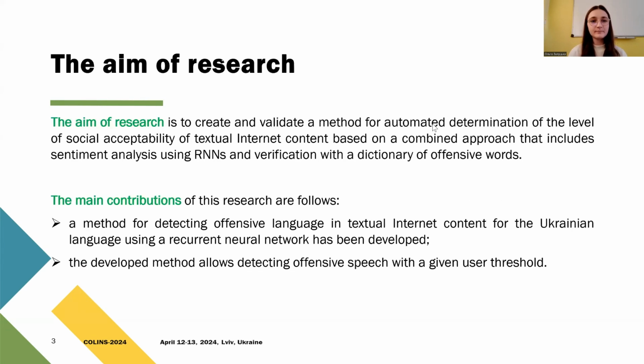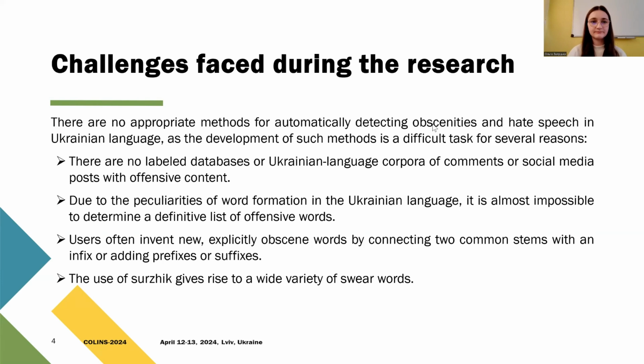harmful content. The aim of research is to create and validate a method for automated determination of the level of social acceptability of textual internet content based on a combined approach that includes sentiment analysis using RNNs and verification with a dictionary of offensive words. The main contributions of this research are as follows. A method for detecting offensive language in textual internet content for the Ukrainian language using a recurrent neural network has been developed, and the developed method allows detecting offensive speech with a given user threshold.